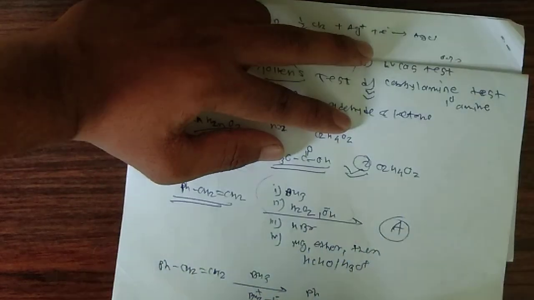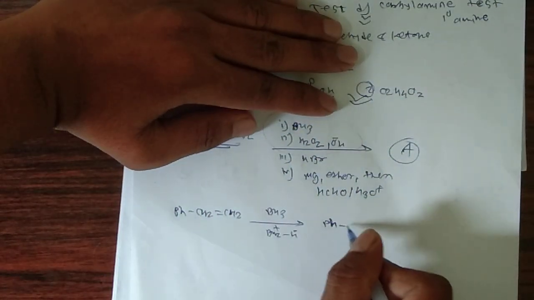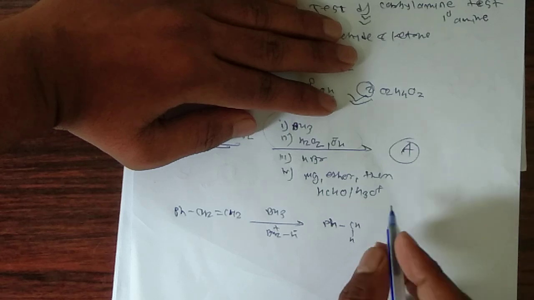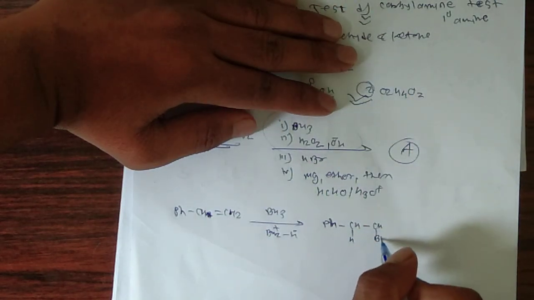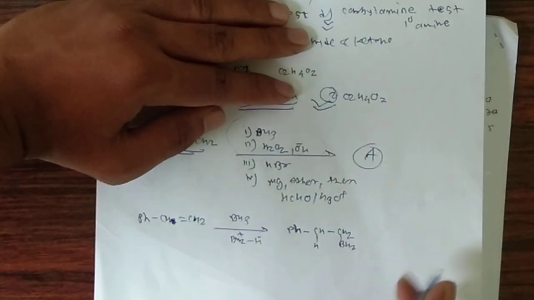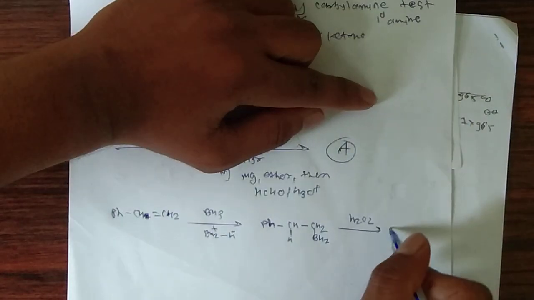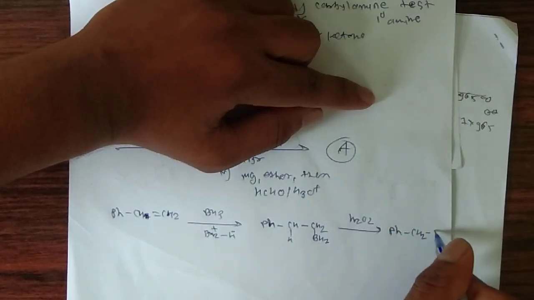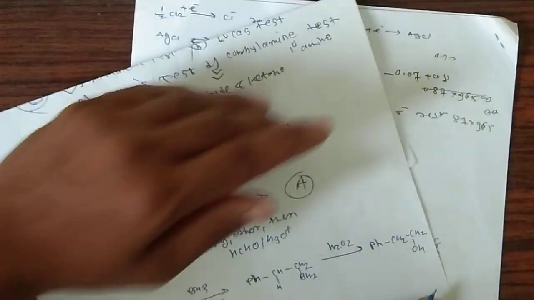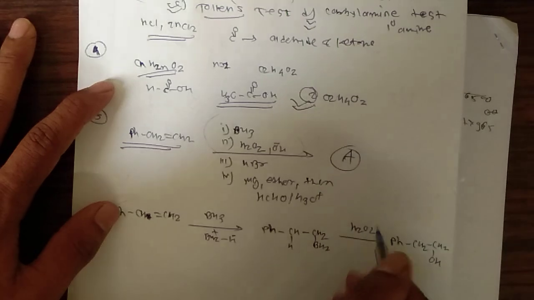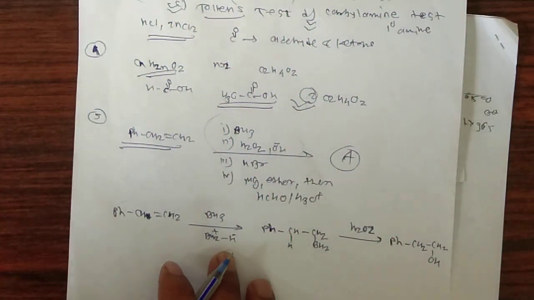H goes to one carbon and BH2 to the other. After oxidation, we get Ph CH2 CH2 OH. This total reaction is called hydroboration oxidation. I hope you have already studied it. If not, I will teach hydroboration oxidation specially in one of the videos.